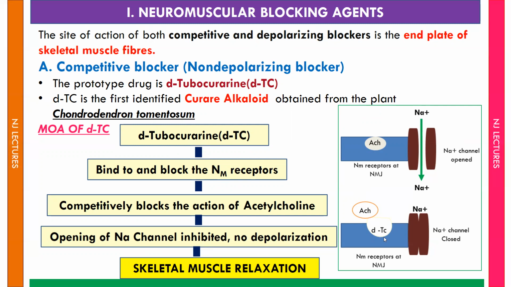What D-tubocurarine does is that it has a structural similarity to acetylcholine. So D-tubocurarine will come and bind to the nicotinic NM receptor, which is located at the neuromuscular junction, and it blocks the actions of acetylcholine competitively. Due to this, the sodium channel will not open, or opening of the sodium channel is inhibited. That leads to no depolarization and the muscle will undergo relaxation.